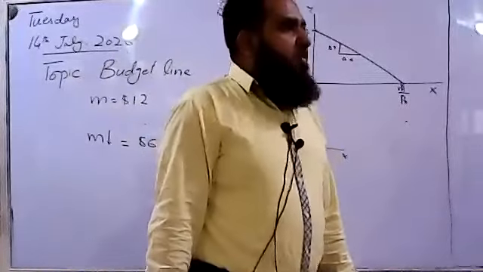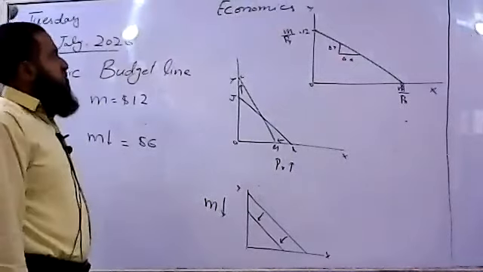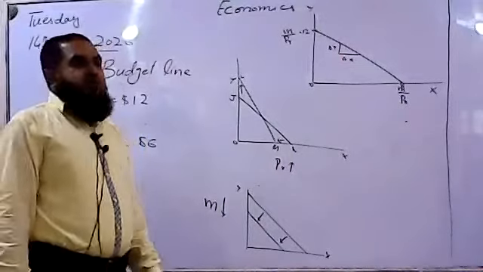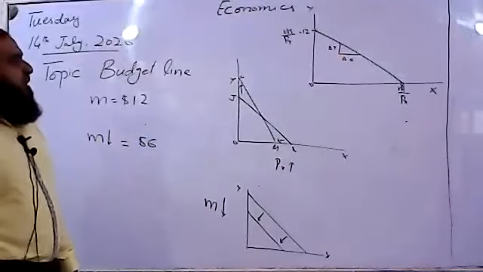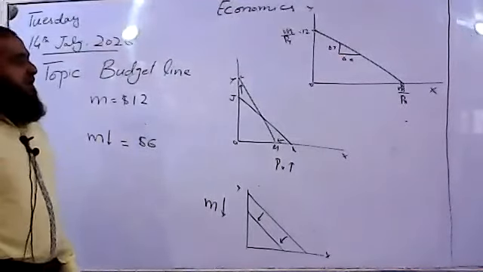All right. By the next class, we will be doing the indifference curve, and we will see where the consumer will be in equilibrium to maximize his total satisfaction within his income and the given prices of the two goods. And we will also be deriving the demand curve from this approach of a budget line and indifference curve.